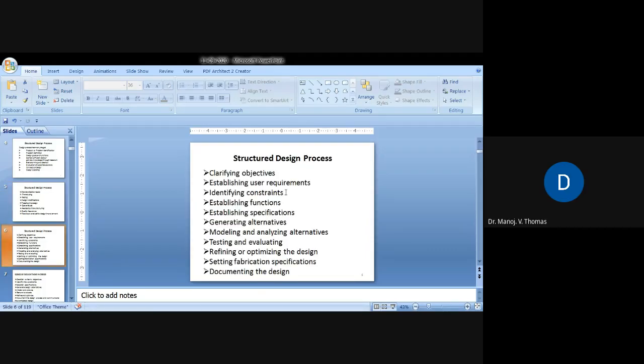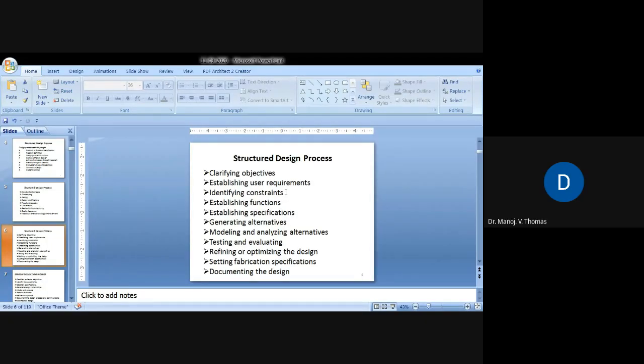Now the various functions in the design process. First, what is the function? Clarifying objectives. What is it that we want to design, isn't it? In the assignment, we have given so many products. So what is the objective? Then user requirement, we need to identify the user requirement. Then identifying the constraints. Sometimes you need to imagine and visualize what the constraints would be.